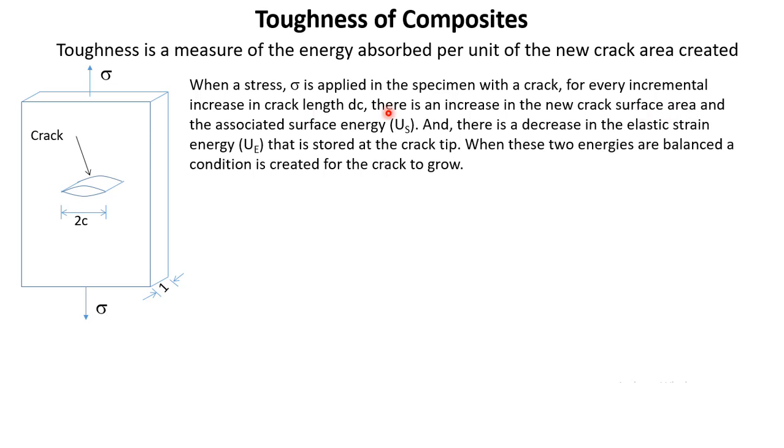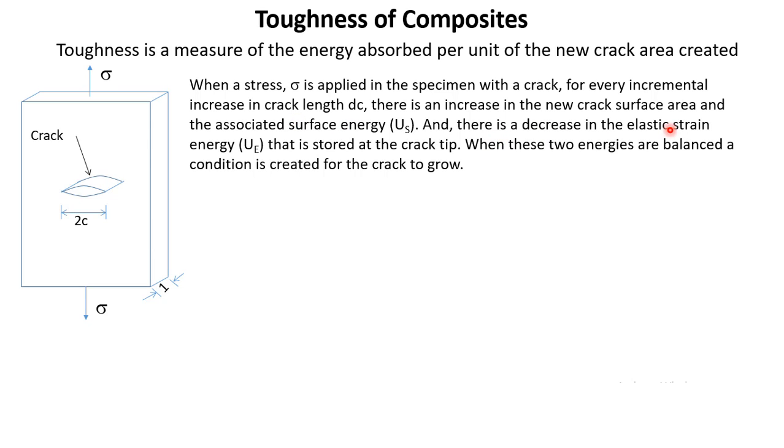With the new surface area, it will have new surface energy as well. As you know, every surface has surface energy associated. So when we create new surface area, we are actually going to increase the energy of this system, because new surface area means new surface energy.